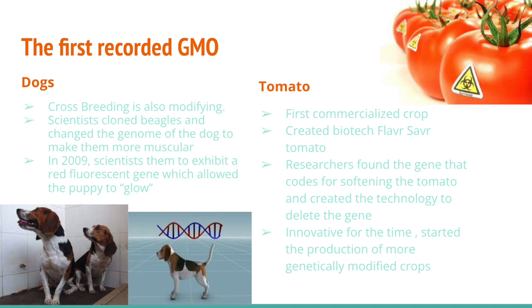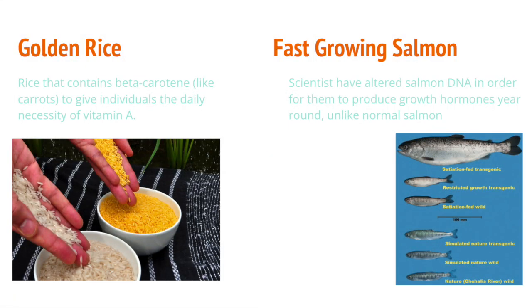The first commercialized crop brought to light in the early 1900s was a tomato. It was created by a California biotech company. Researchers found the gene that codes for softening the tomato and created the technology to delete the gene. This jump-started the production of more genetically modified crops. A few examples of genetic engineering include golden rice and fast-growing salmon.